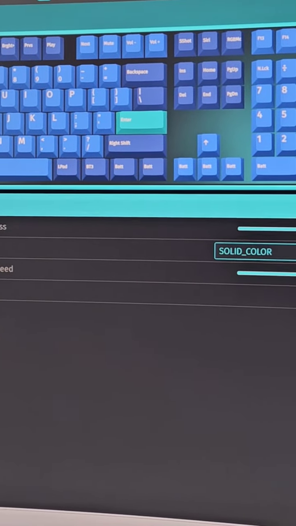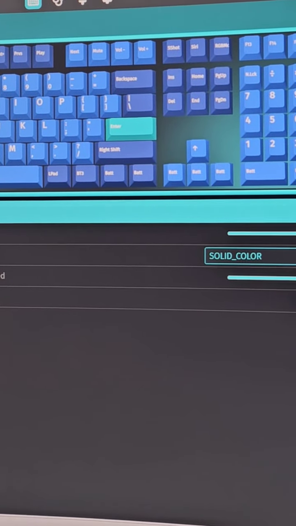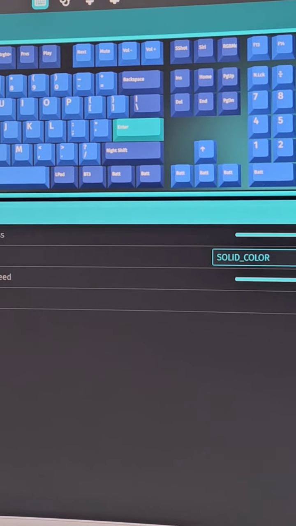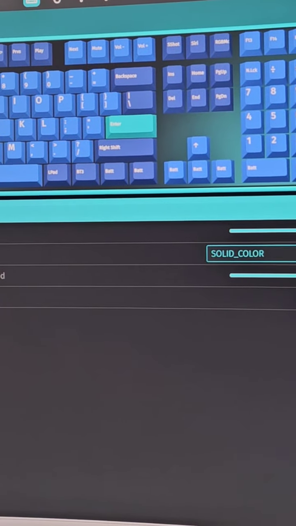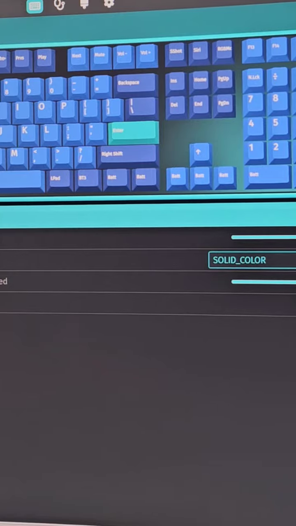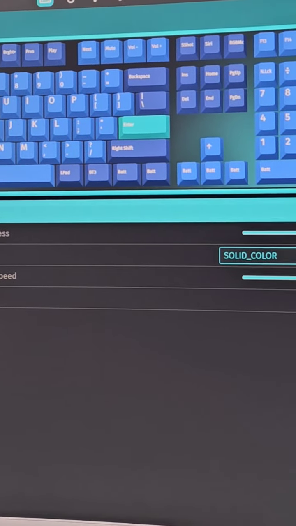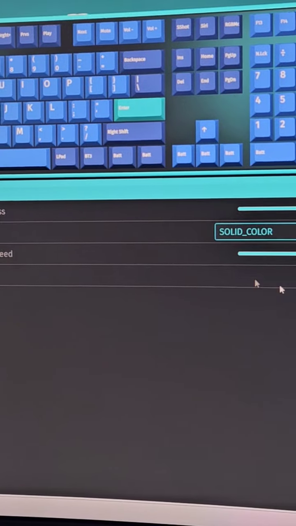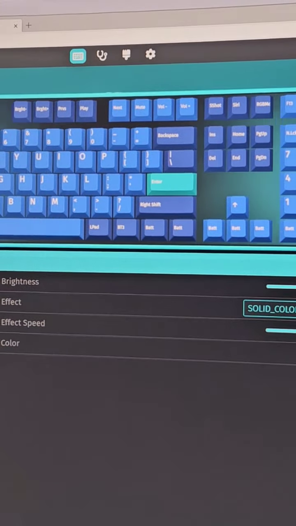Is allocate the WASD keys as maybe like individually a red and everything else would be blue, and 1 through 5 maybe have those like an orange or a green, things like that. Like it seems to me like you can only do the whole keyboard with this app.